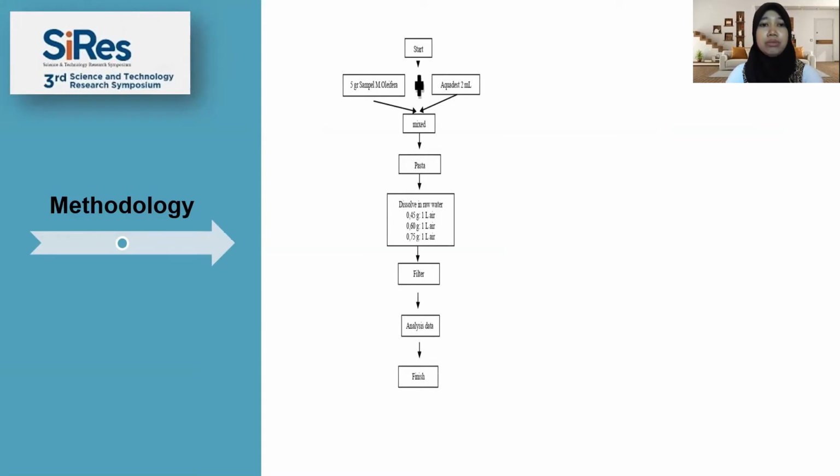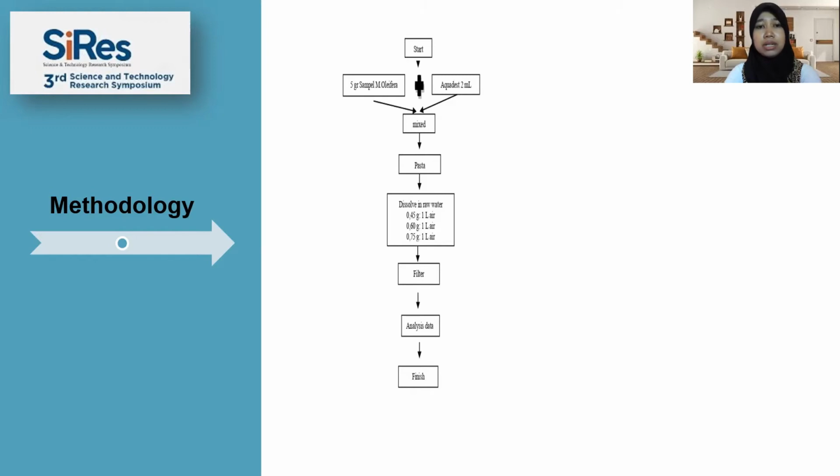And then add water to the natural coagulant that has been mashed to form a paste, and then dissolve it into the raw water that has been provided, with each variant that has been determined in each 1 liter of raw water. Firstly, 0.45 grams, secondly 0.60 grams, and finally 0.75 grams for 1 liter of raw water.